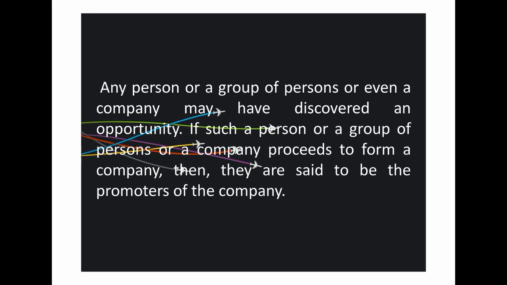So any person or a group of persons or even a company may have discovered an opportunity. If such a person or a group of persons or a company proceeds to form a business organization, then they are said to be the promoters of a company. I hope it is understood. Somebody discovers a potential business idea, and this somebody may be an individual person, a group of people, or even a company.